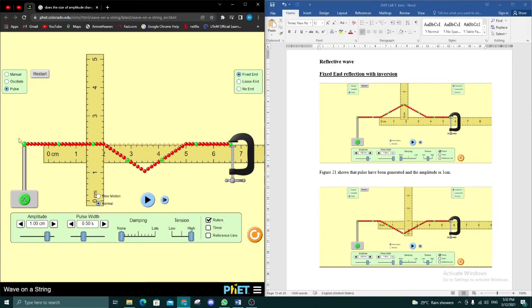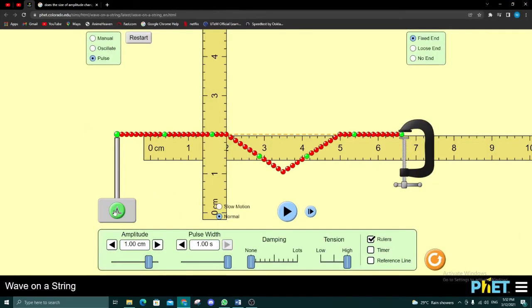Okay, for the reflective wave, we will use this function, which is pulse. This is the pulse generator, and we will do three experiments, which are fixed end, loose end, and no end. Over here we have the amplitude, pulse width, damping, and tension. For the amplitude, we set it to 1 centimeter, and the pulse width we set first to 1 second, the damping we set to none, and the tension we set to high. Okay, let's see what will happen in our simulation.